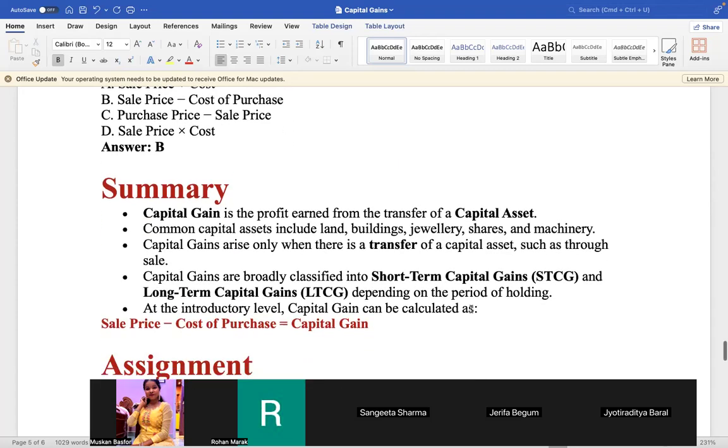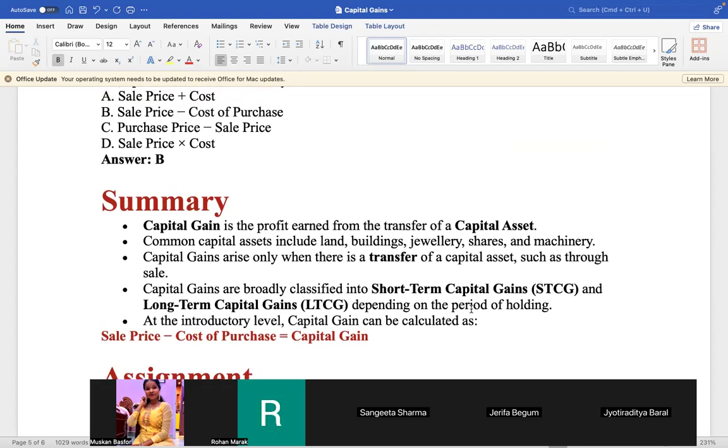So, summary. Muskaan will tell the summary of today's class. Yes, sir. Summary: capital gain is the profit earned from the transfer of a capital asset. Common capital assets include land, buildings, jewelry, shares, and machinery. Capital gains arise only when there is a transfer of a capital asset, such as through sale. Capital gains are broadly classified into short-term capital gain and long-term capital gain, depending on the period of holding. At the introductory level, capital gain can be calculated as sale price minus cost of purchase equals capital gain.